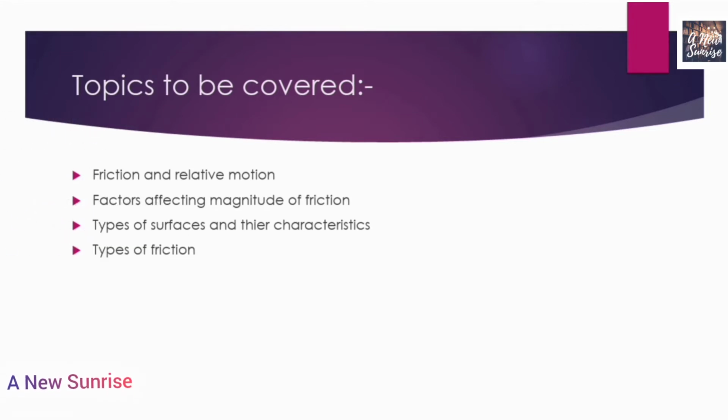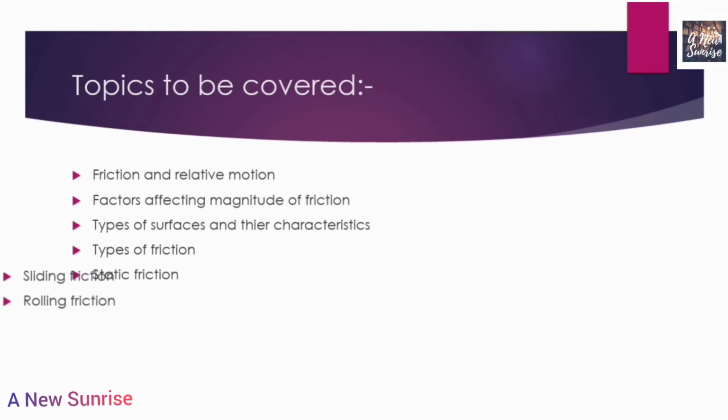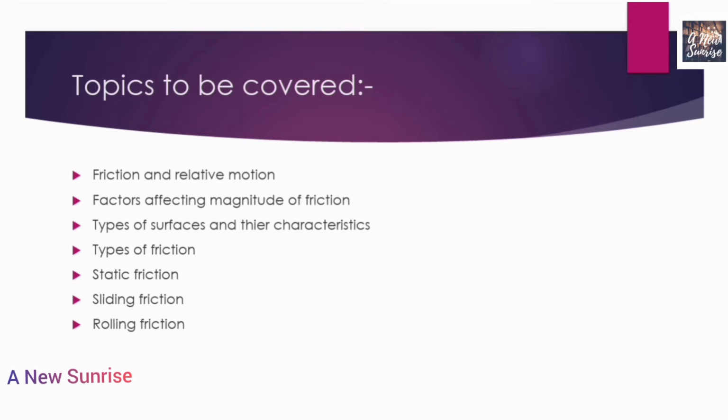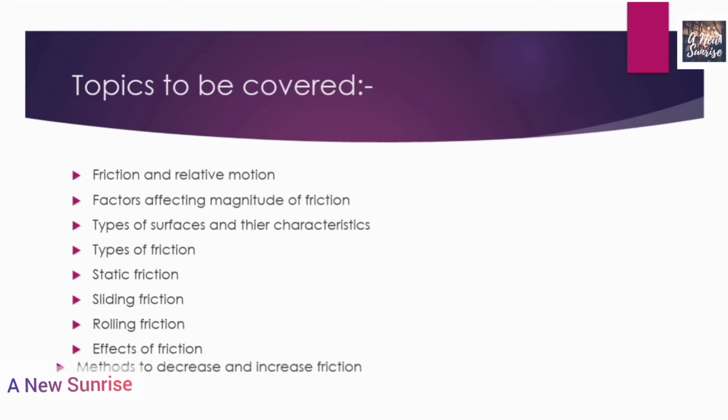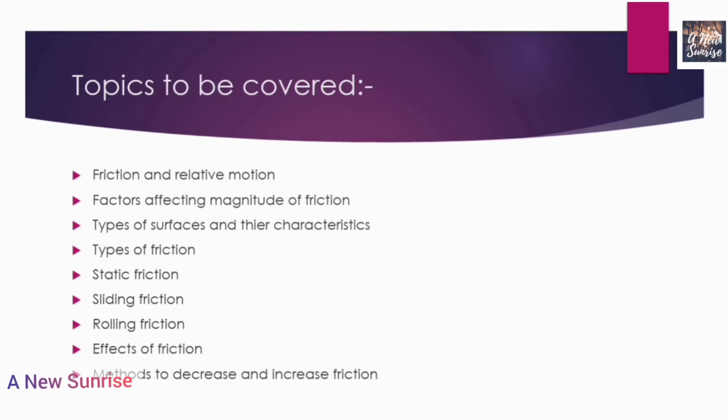Then after we will learn about the types of friction. Then we will see static friction, sliding friction, rolling friction, effects of friction, methods to decrease and increase friction, and then at last we will see the different types of lubricants and their uses.